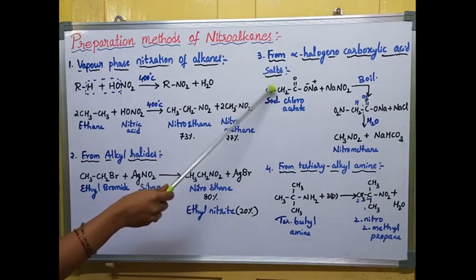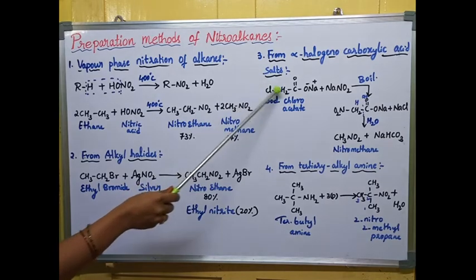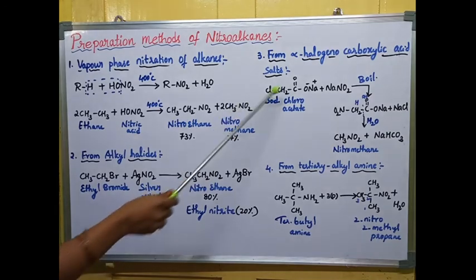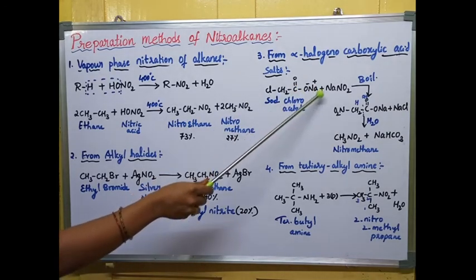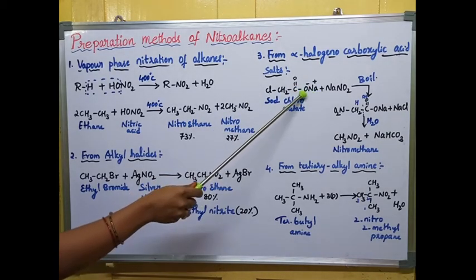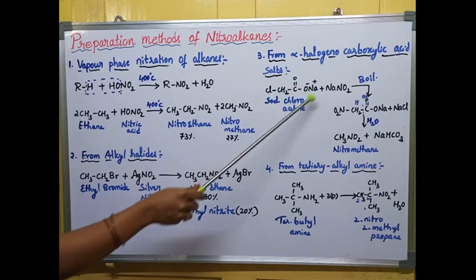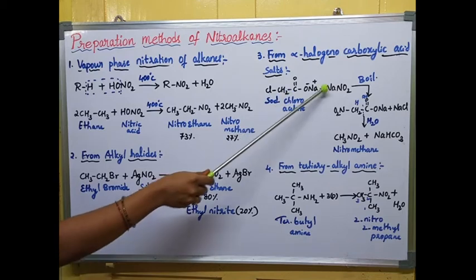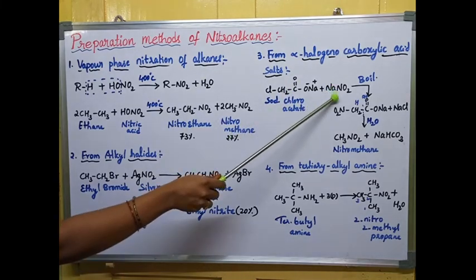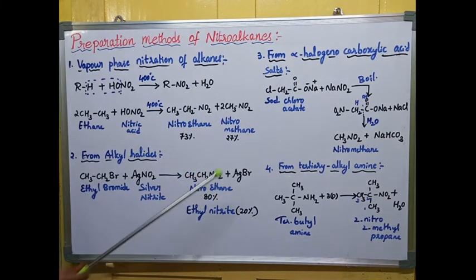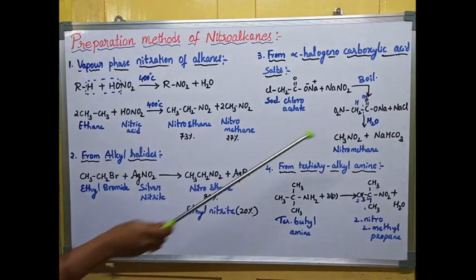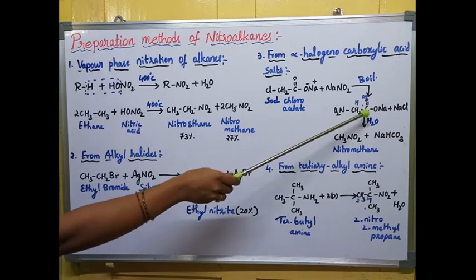So Cl is attached to the alpha position. So it is alpha halogeno, and the carboxylic acid chemical formula is COOH. Here COOH is replaced with COO minus Na plus. It is a salt formation. So the alpha halogeno carboxylic acid salt reacts with sodium nitrite, when we are boiling these two, and we'll get an intermediate product here.